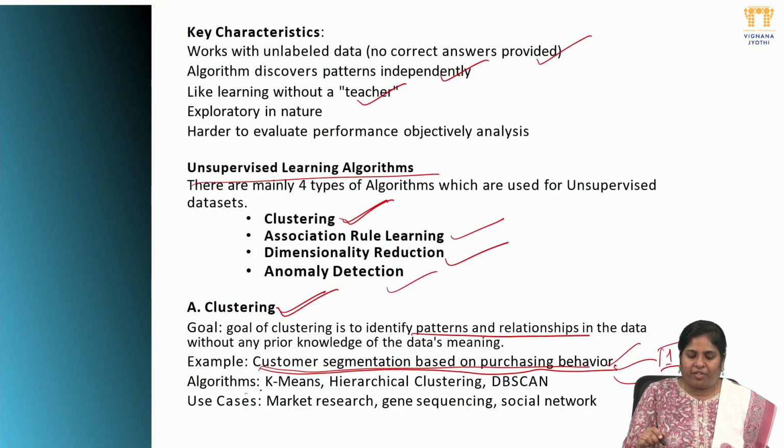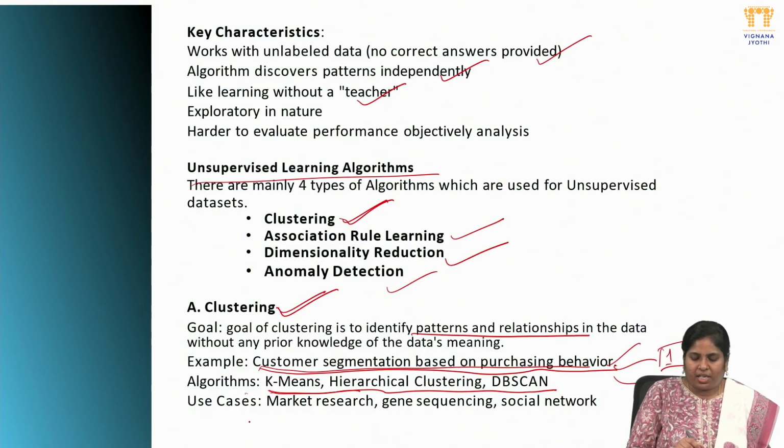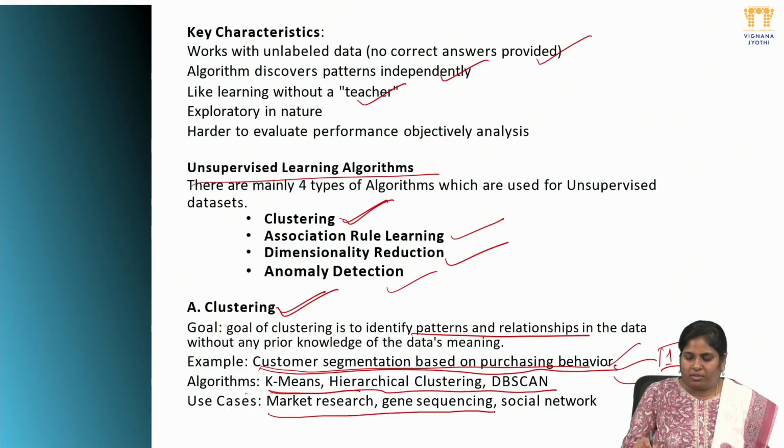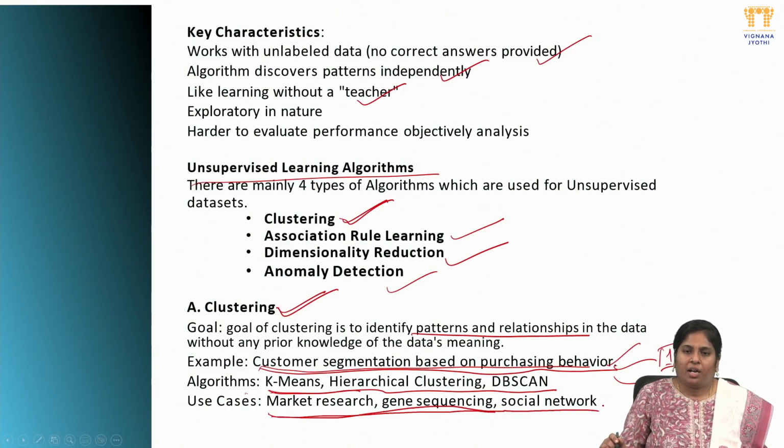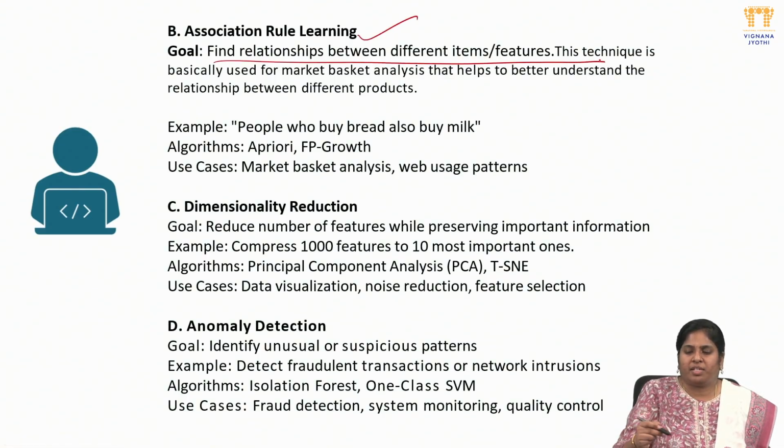Next one is what are the different algorithms, for example as customer clustering. So k-means and hierarchical clustering and DBSCAN are the main three algorithms we can see day to day when we are doing clustering operations. Use case applications are market research and genetic sequencing and social networking, different pattern analysis, so that we can define the different kinds of social objects we can get out from the different social network analysis.